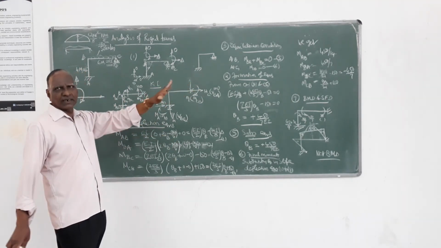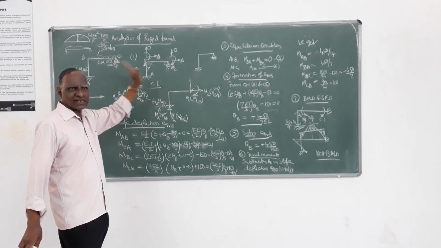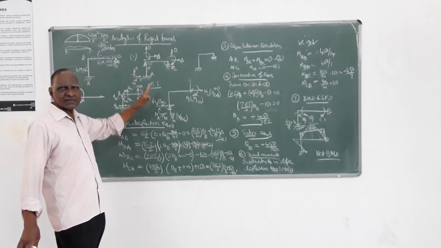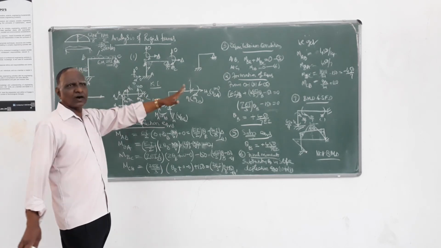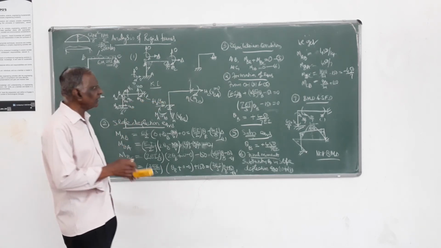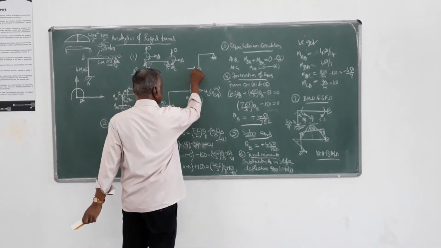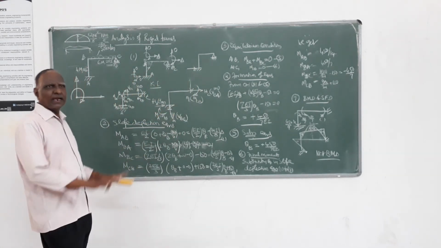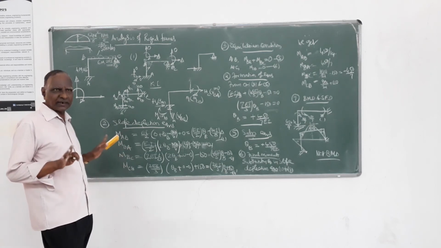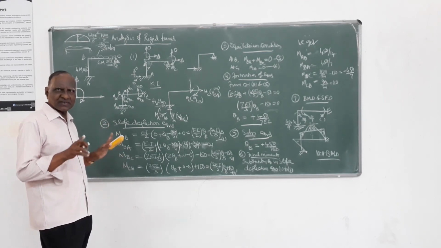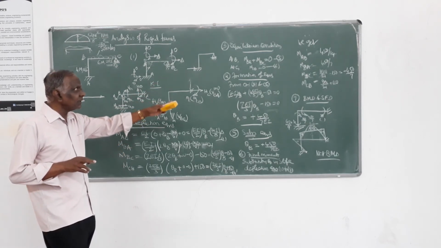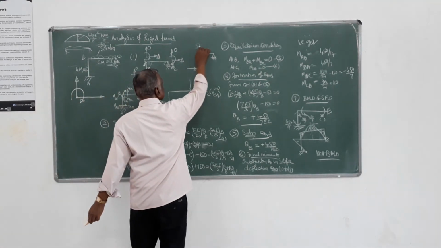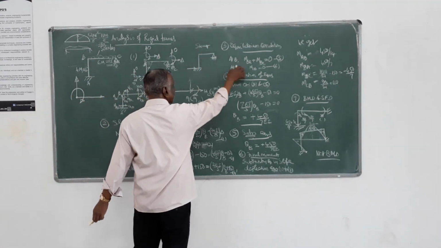Since sway is only in the column members, the horizontal forces have to be 0. That's why you mark all the external horizontal loads and the external horizontal reactions developed. That's the first step you do in the sway condition. This is the moment condition.